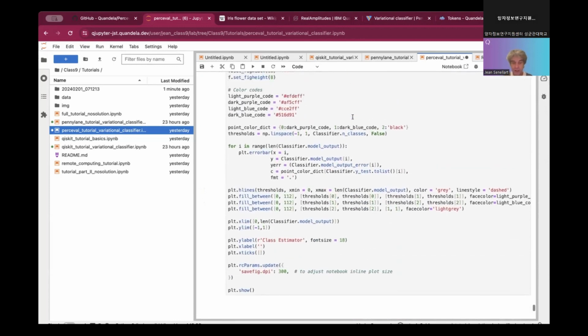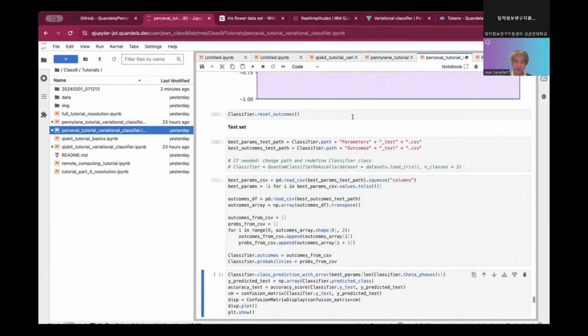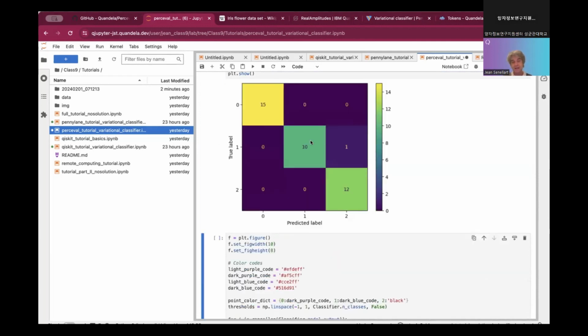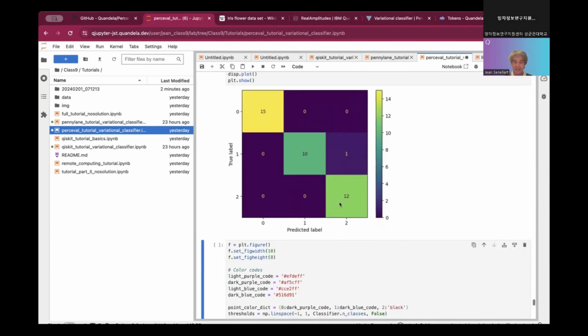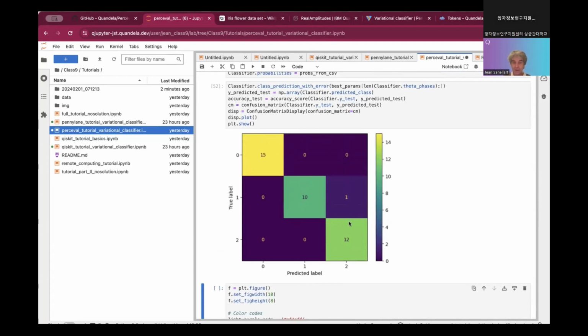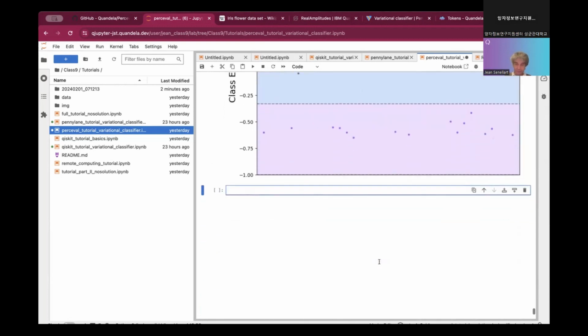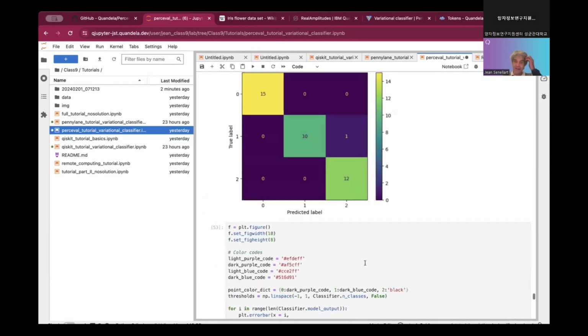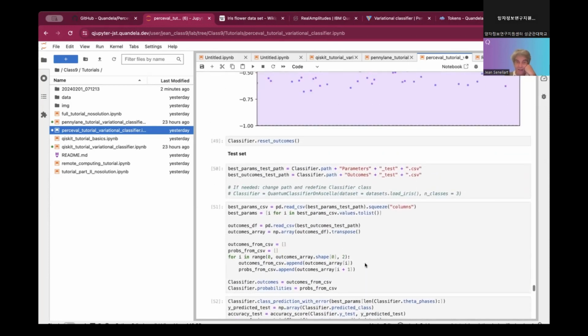Okay, and then you can also do that with some additional, this on the train set, and we do the same on the test set. So yes, this confusion matrix on the train set, and on the test set, we see basically again the same. There is one mistake here on the class 2, which is confused to be class 1 here. And we have the same distribution on the test set. So we understand that the last part, let us try to understand how this was actually implemented.